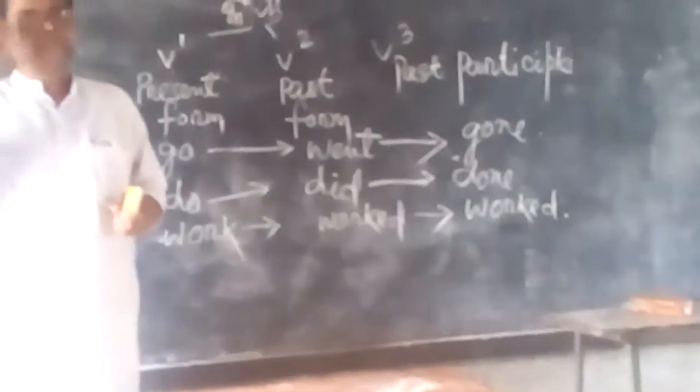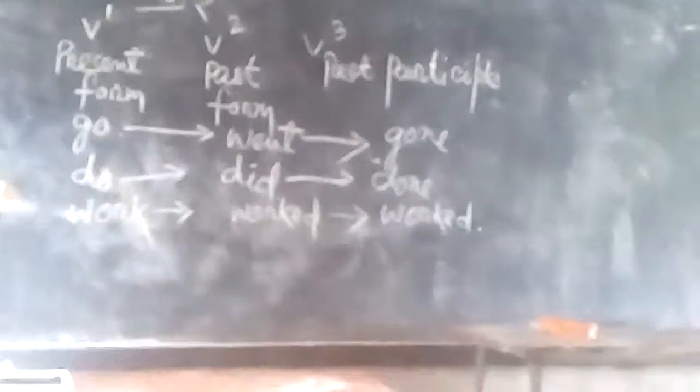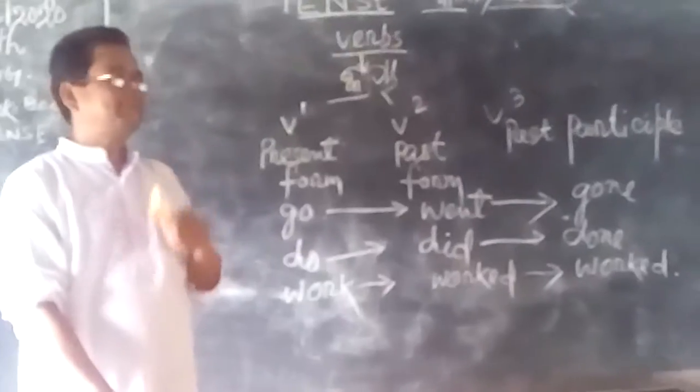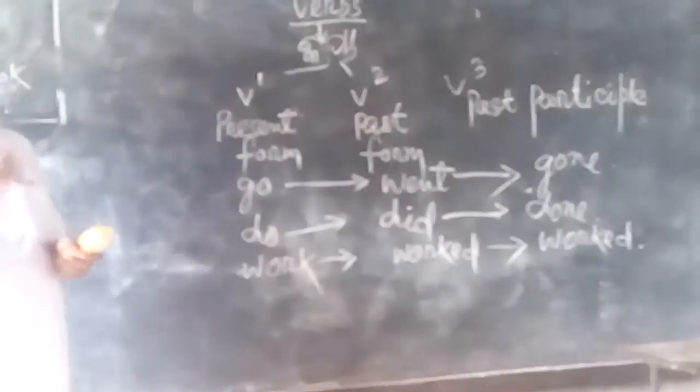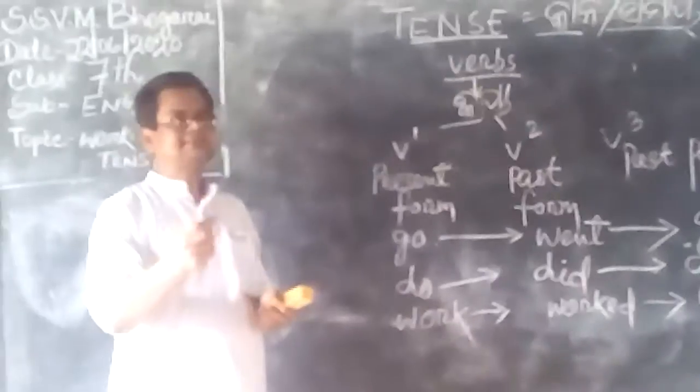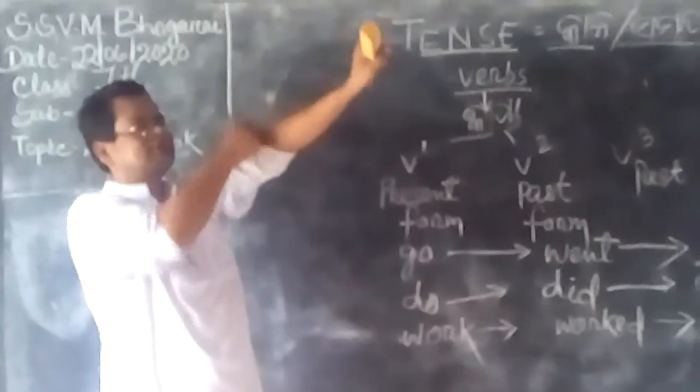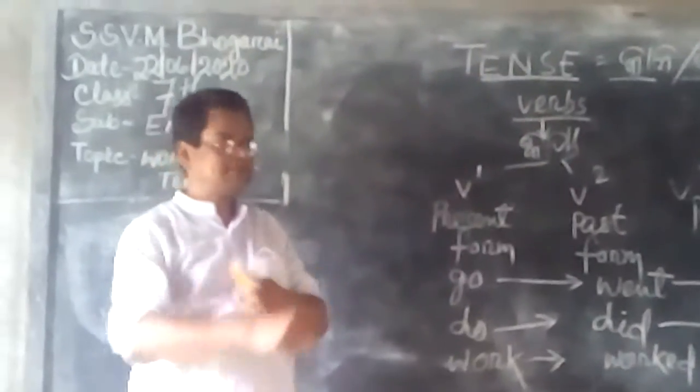You may follow different grammar books, different translation books, and you also have the tense chart. Choice is the first grammar. So many books are selling in the market.